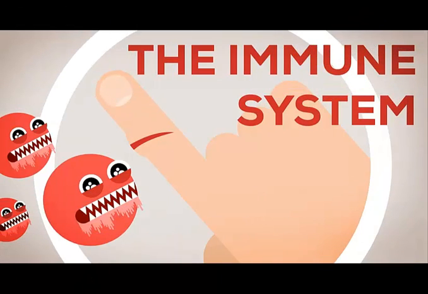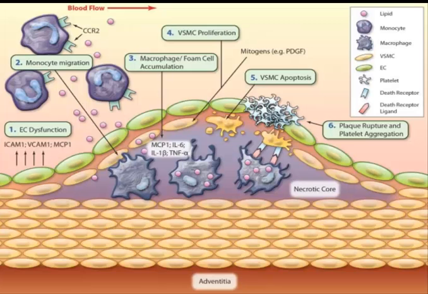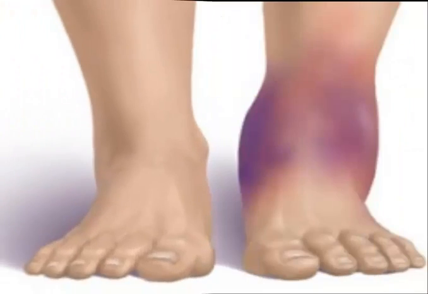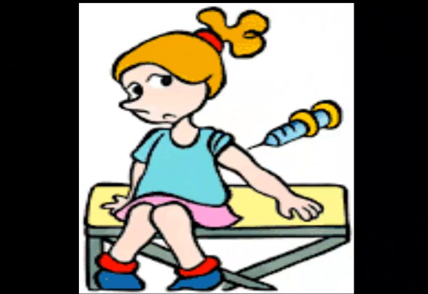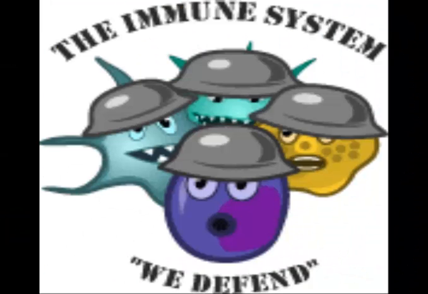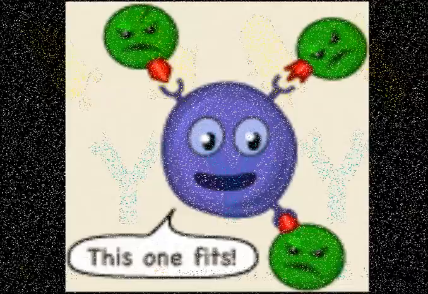In the second line of defense, if a pathogen gets into the body through a break in the skin, for example, the body's second line of defense swings into action. These mechanisms include the inflammatory response, the action of interferon, and fever. The immune system, the specific defense, distinguishes between self and other, and inactivates or kills any foreign substance or cell that enters the body.